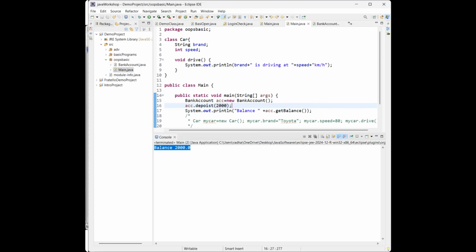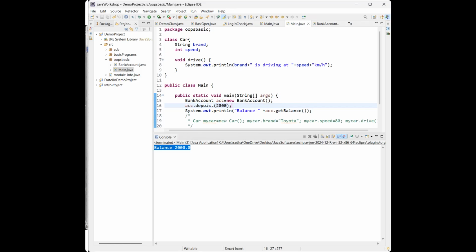I said the example, like student marks. We shouldn't allow any person to change your marks or anything. So in that case, you can use encapsulation by creating a private variable for your marks. By creating those variables, you can't change the private fields, right? So that's about encapsulation.